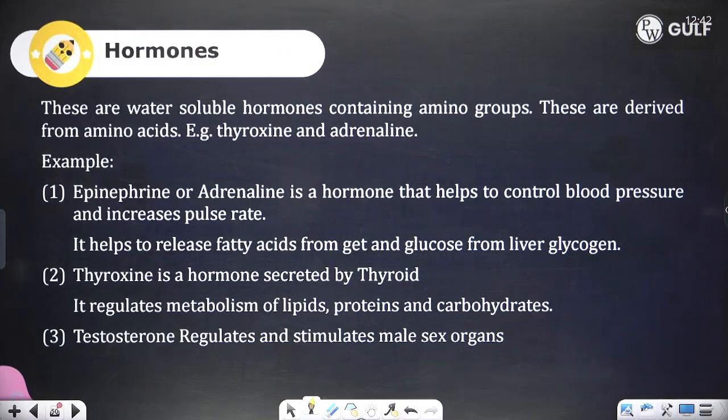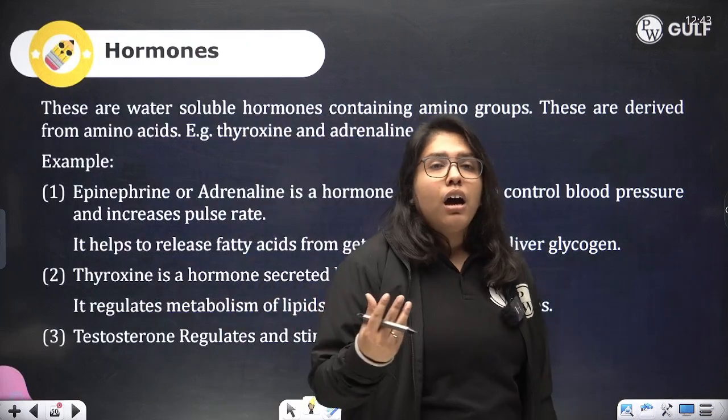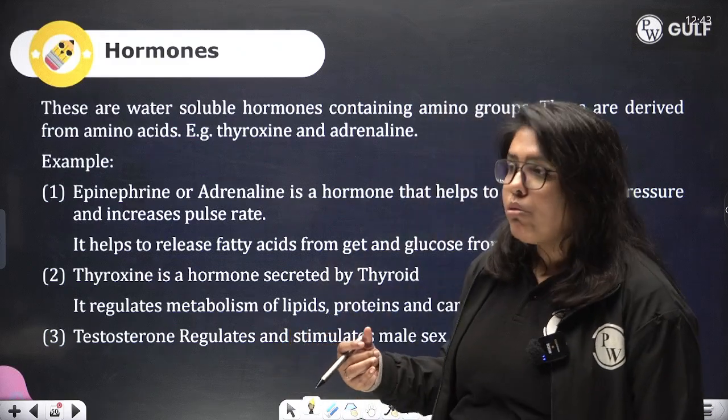Now, what are hormones? Water soluble amino acids are known as hormones. Now, these hormones are of different types.